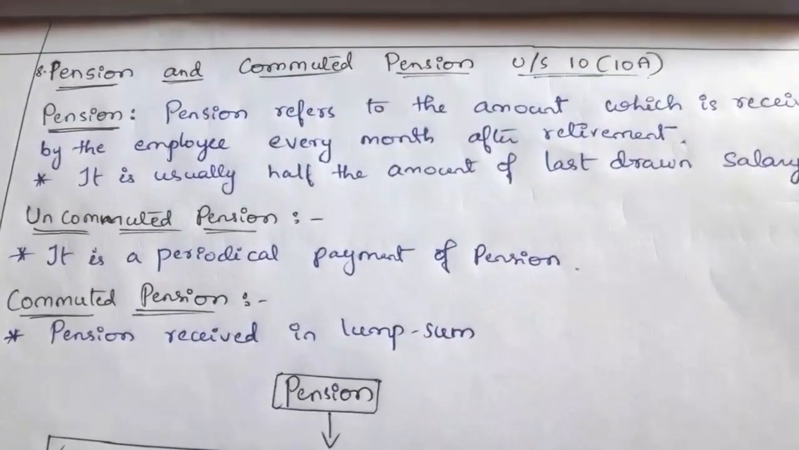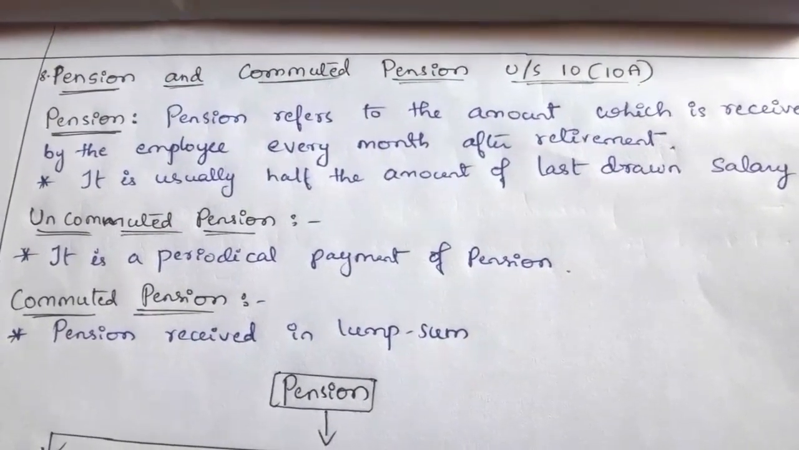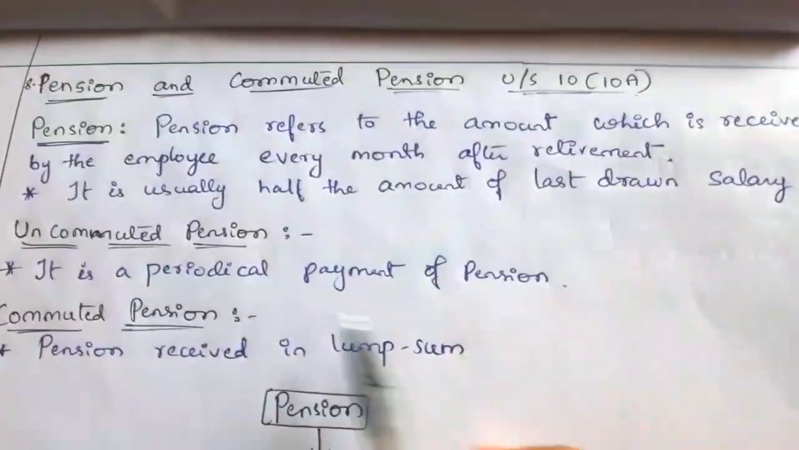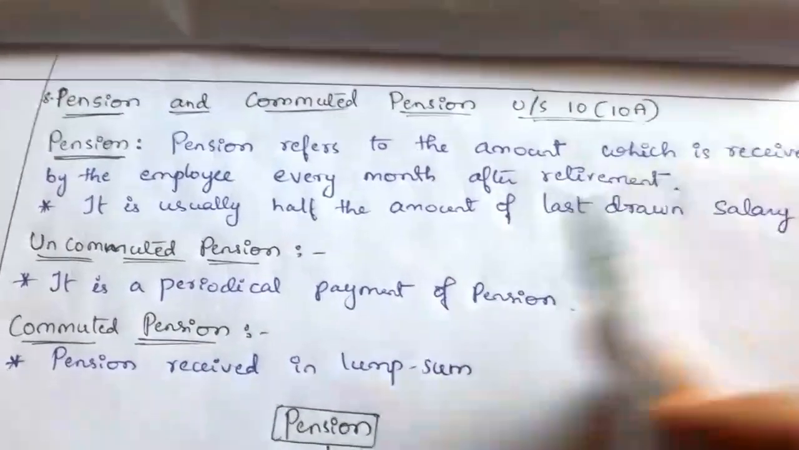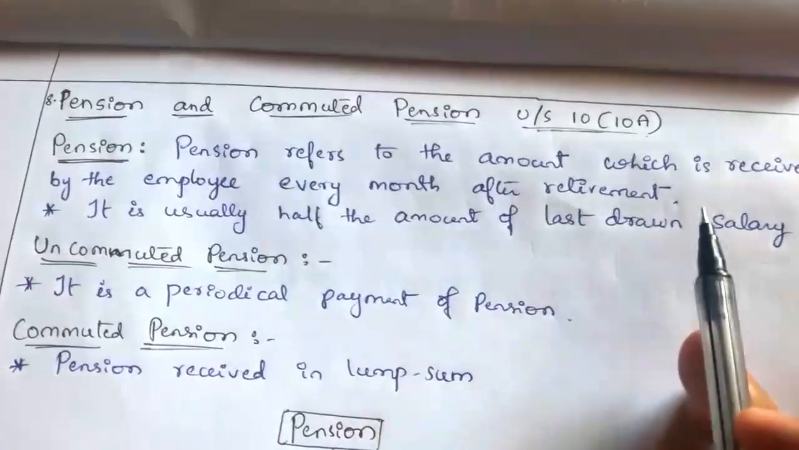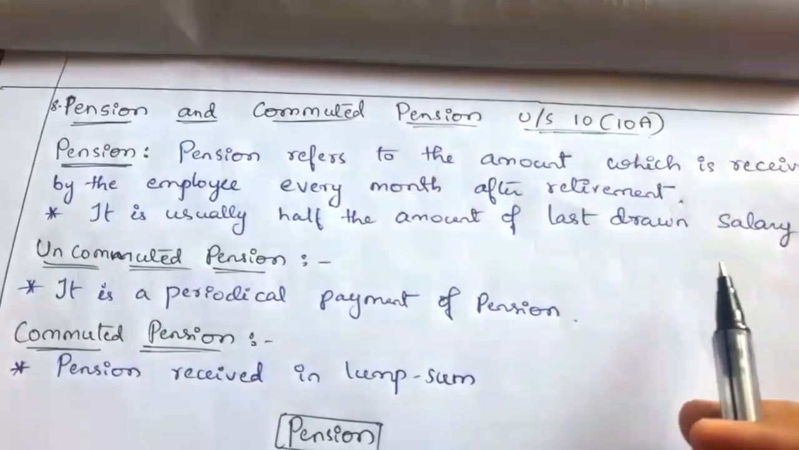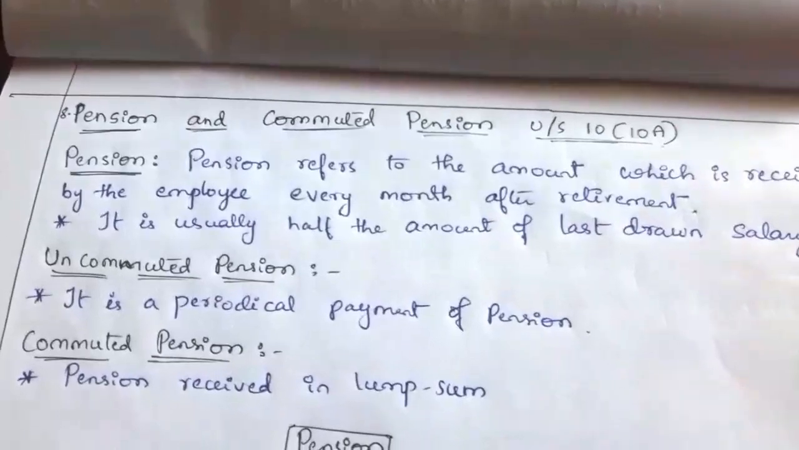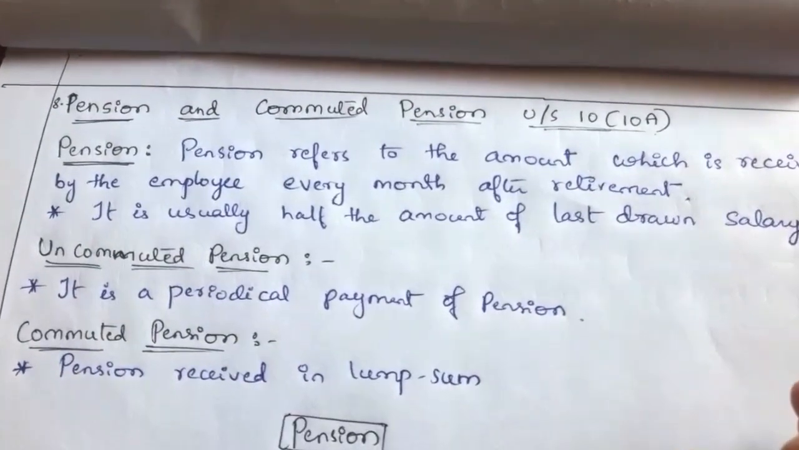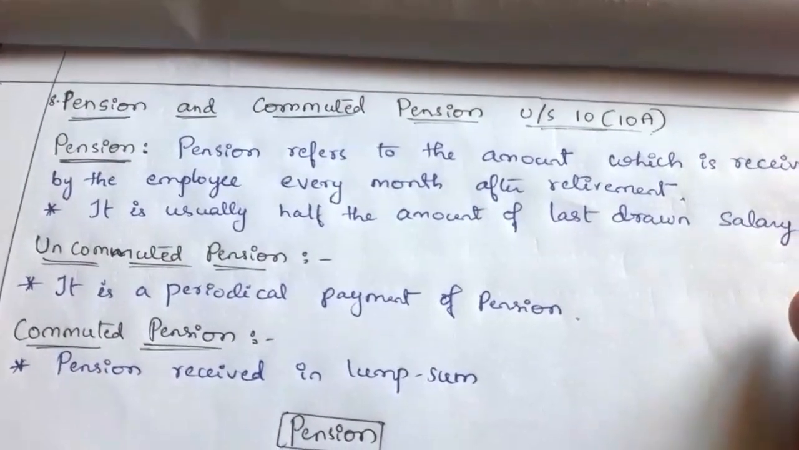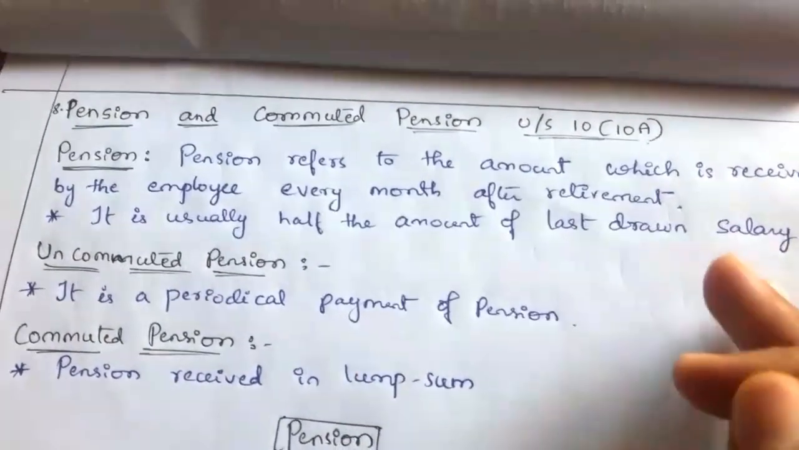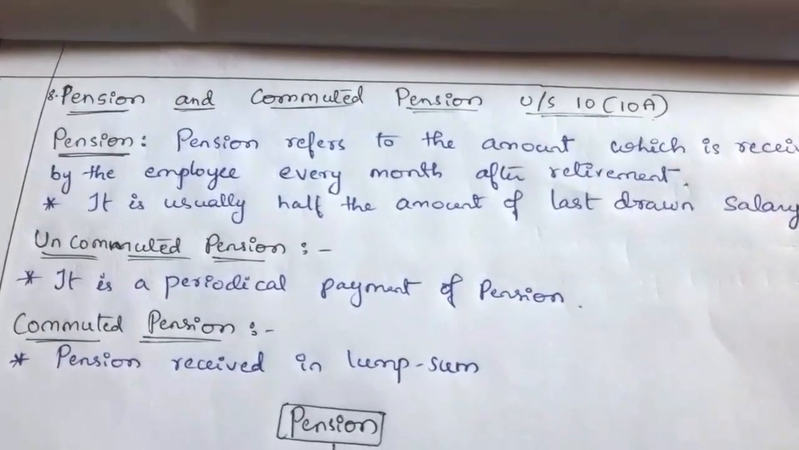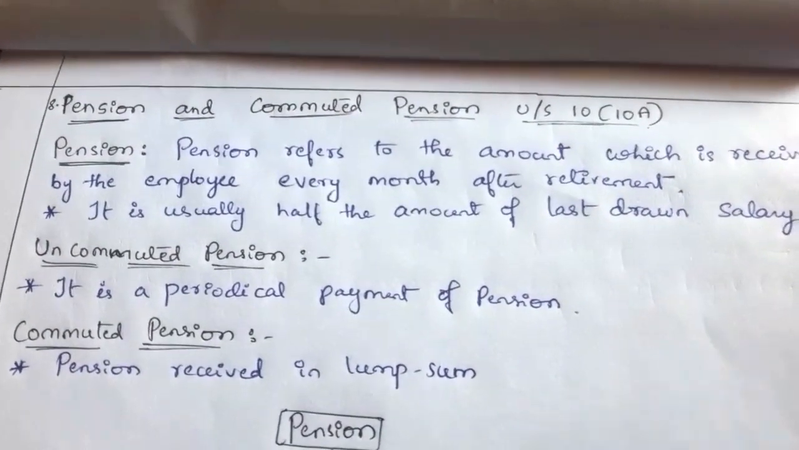Now what is this pension? Pension refers to the amount which is received by the employee every month after retirement. If we are in service, we receive a salary every month. After retirement we will receive a pension on a monthly basis. The amount we receive every month after retirement is nothing but pension.